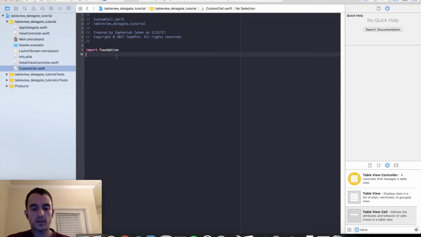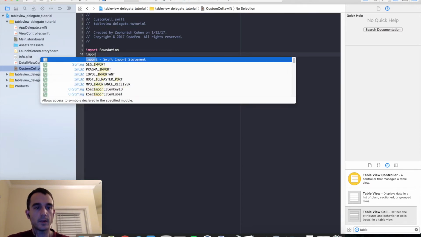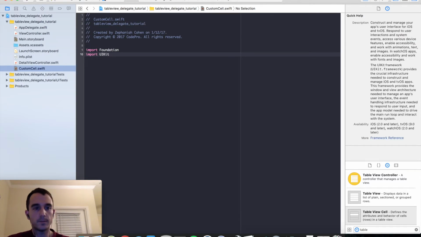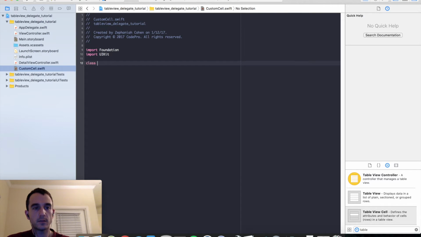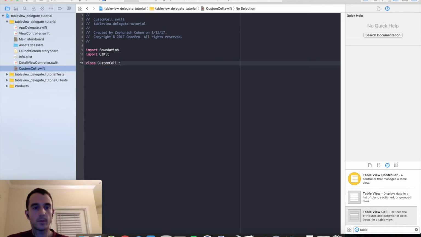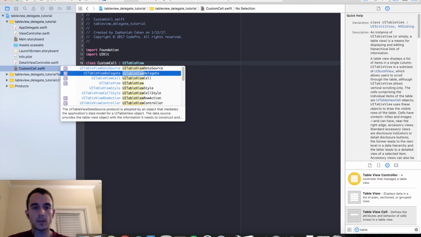And let's go ahead and set this class up. I'm going to import UIKit, which contains all of the information for UITableViewCell. And we'll call this class CustomCell, which inherits from UITableViewCell.